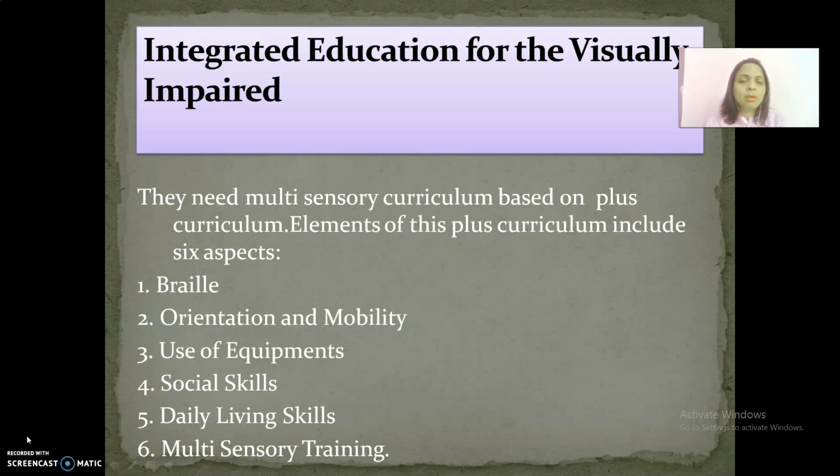Then orientation and mobility. Desirable attempts should be made to provide orientation and mobility training to these children, and this should be based on the sense of hearing, touch, smell, taste and kinesthetics. Then use of equipments. Nowadays, it has become quite easier for visually impaired children to work as efficiently as normal children with the help of technology. There are so many different types of equipments.